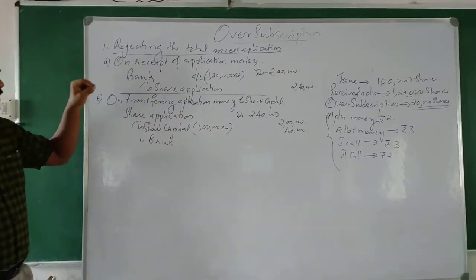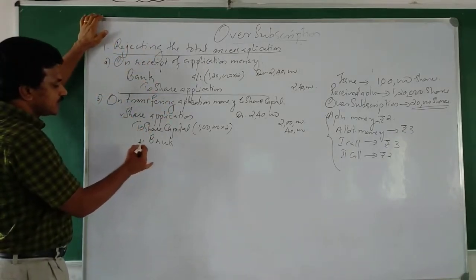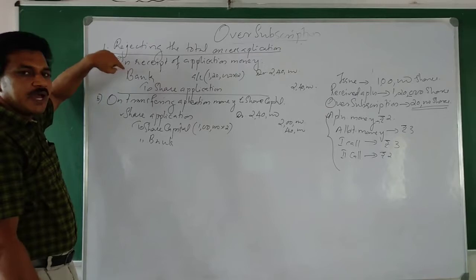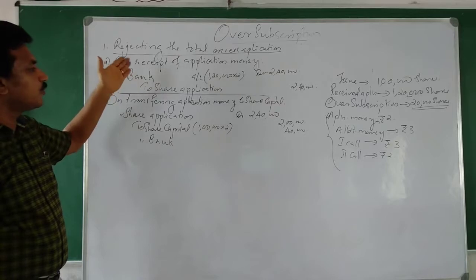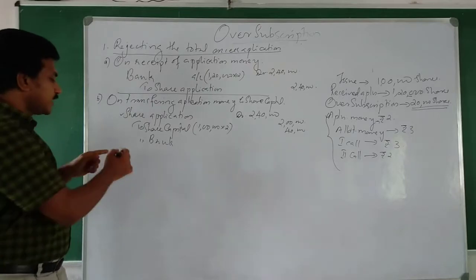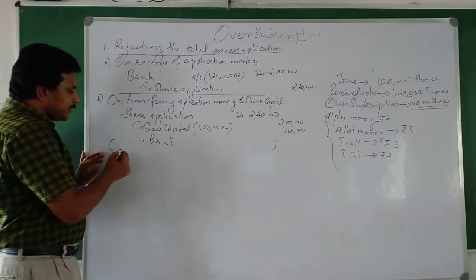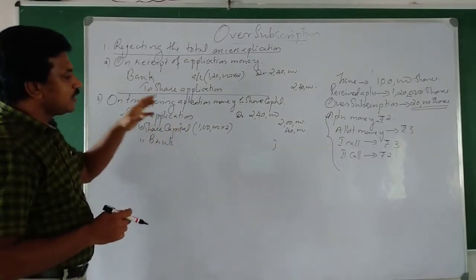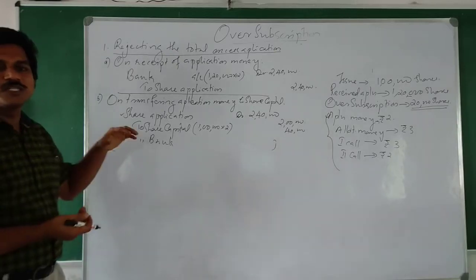That means for rejection of application money, we can write the journal entry share application debtor to bank. On receipt of application money, the entry we have written is bank debtor to share application. On rejection, its opposite entry will be written, share application debtor to bank. So what can be the narration here? Being application money transferred into share capital and excess application money rejected. Okay, so this is the first case.